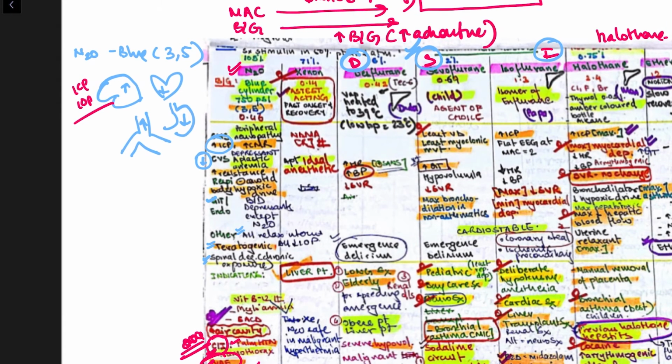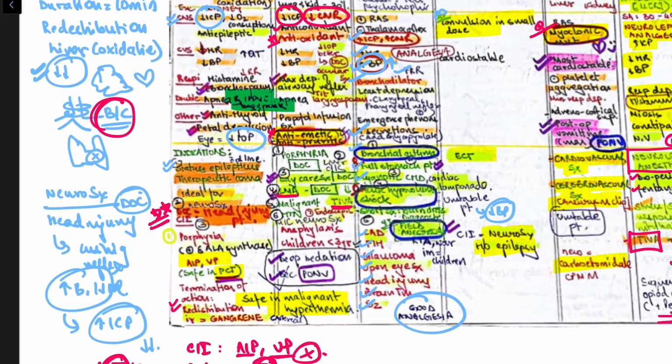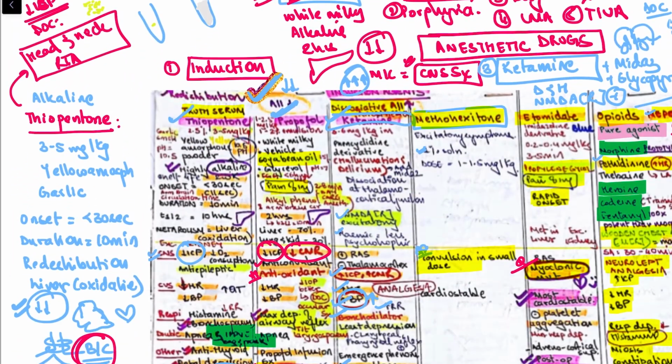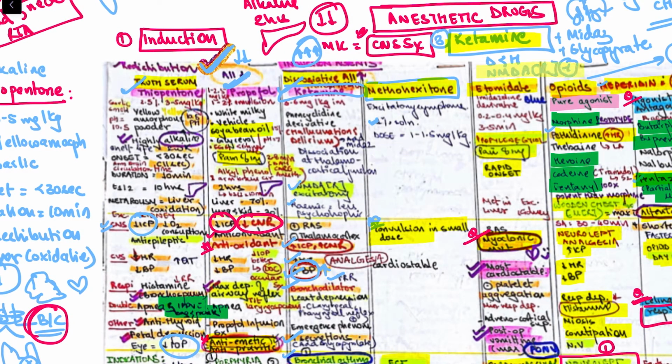Okay. Xenon, it is the fastest acting, it has fast onset and recovery. Why? Because the blood gas partition coefficient is very low. Then it is an NMDA receptor inhibitor. We saw that ketamine was an NMDA receptor stimulator.